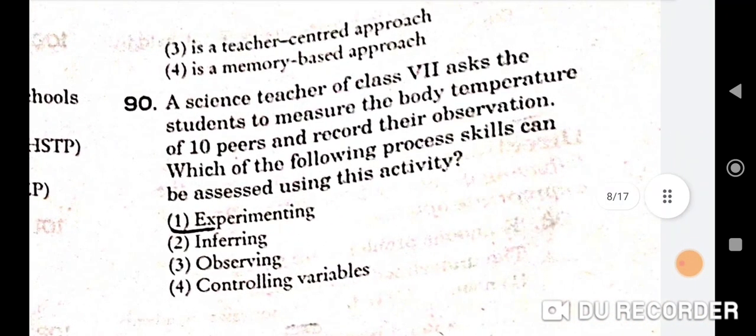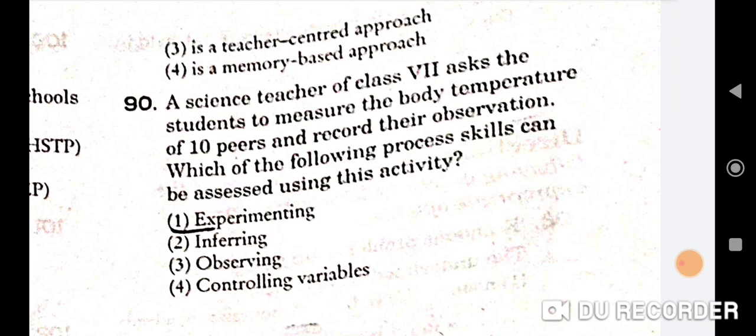And the last question of science section is, a science teacher of class 7th asked the students to measure the body temperature of 10 peers and record their observations. Which of the following process skills can be assessed using this activity? Correct option is experimenting. Okay, first one will be the correct option here.